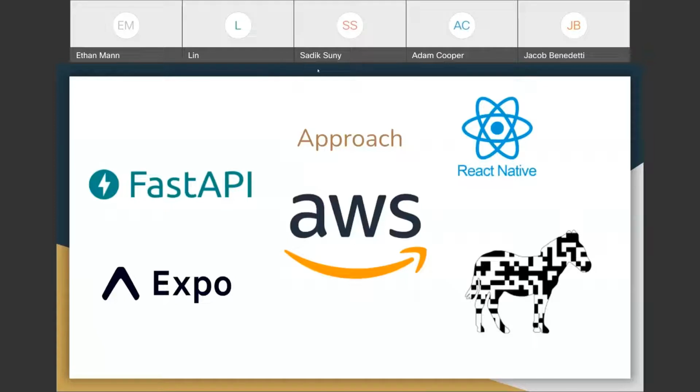In regards to the solution that we actually went forward with, looking at the decoding libraries, we implemented and tested each of the libraries that Sadiq had just touched on, and we ultimately decided to use a Python script hosted in our backend. We went forward with the Python script because it has two main libraries, ZXing and PyLibDMTX, which can both decode barcodes more accurately than the other solutions.